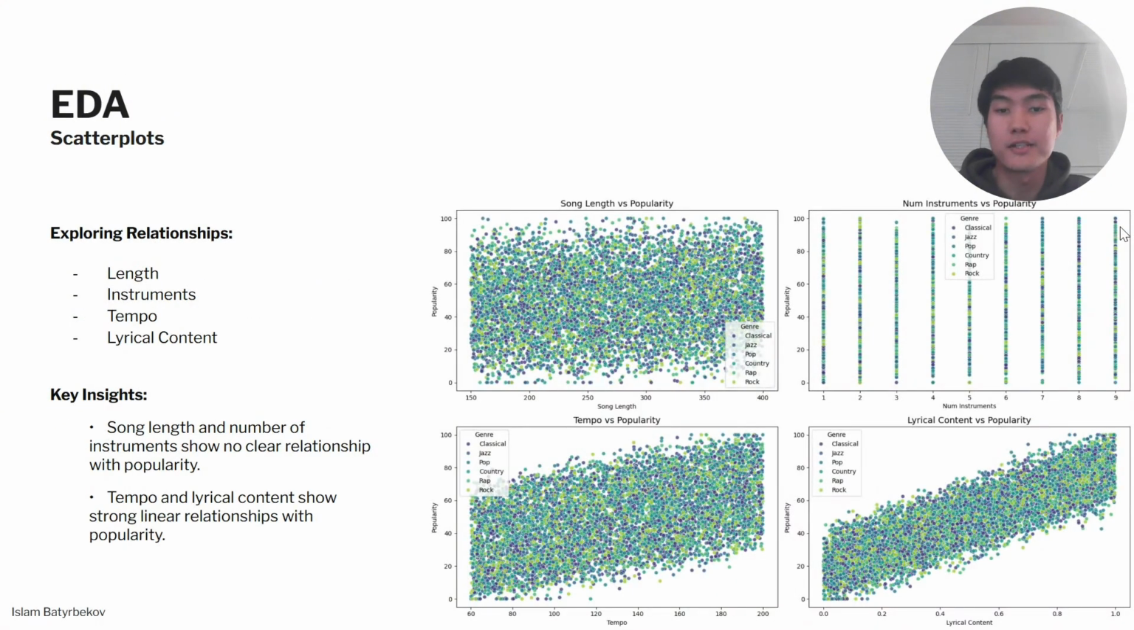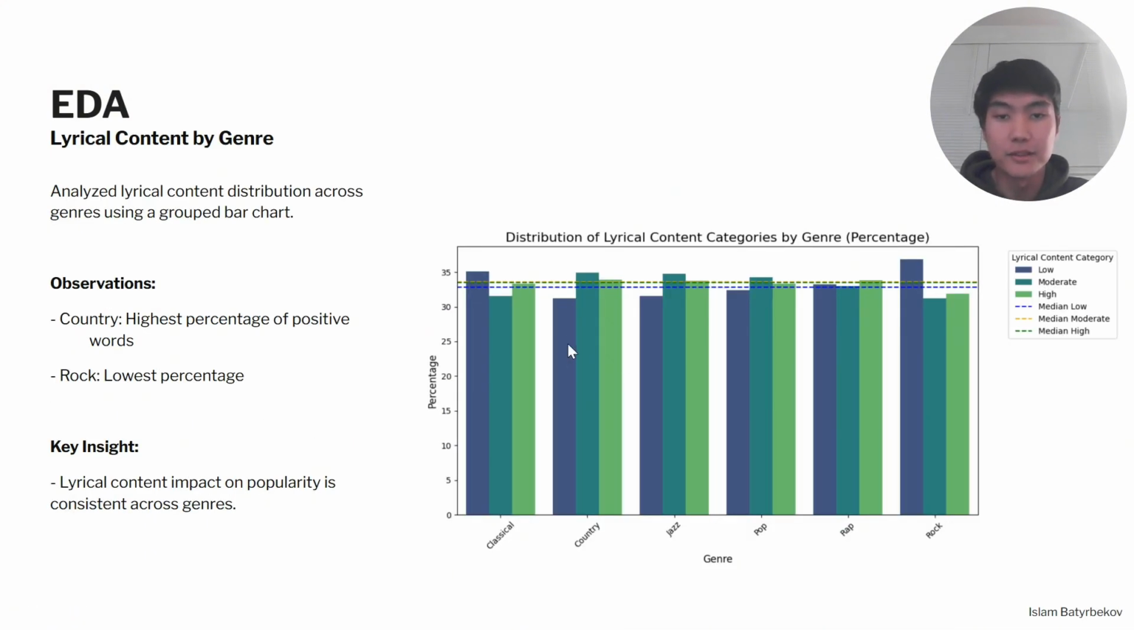Next, I explored scatter plots to identify relationships. While song length and the number of instruments showed no clear patterns, there were strong linear relationships with tempo and lyrical content with popularity. To dive deeper, I analyzed lyrical content within each genre, and interestingly, the country had the highest percentage of positive words, while rock had the lowest. Overall, the variation was small, suggesting lyrical content affects popularity consistently across genres.